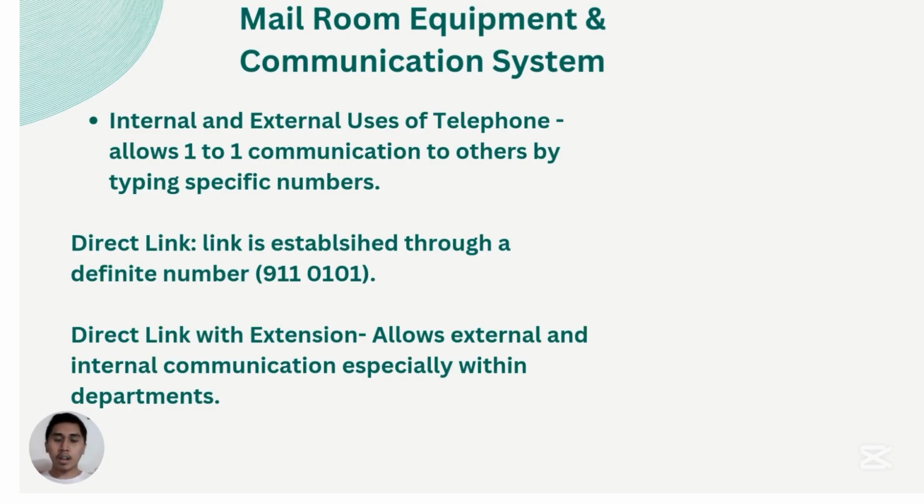Let's say 911 when you're calling the police, or 0101, which are specific numbers for a certain household, certain office, etc. We also have the direct link with extension. It allows external and internal communications, especially within departments. Since it has an extension, it can be used externally.